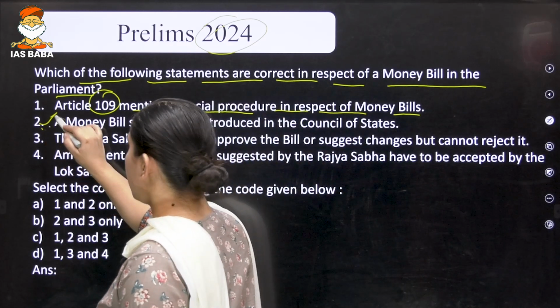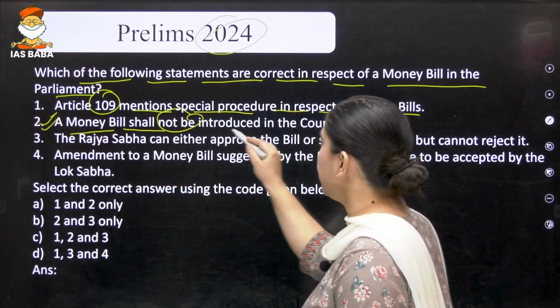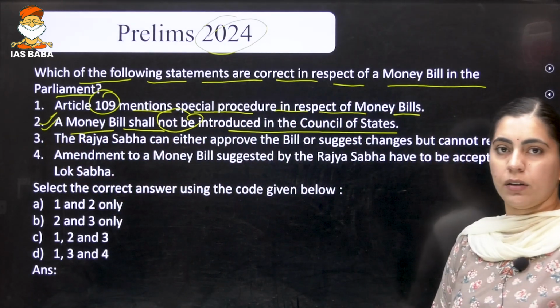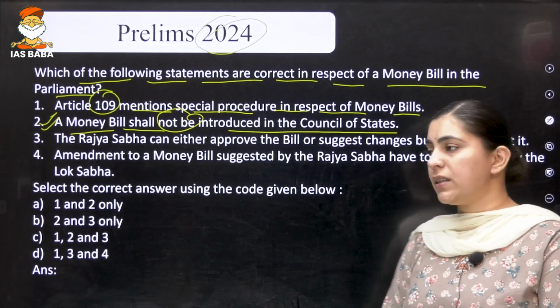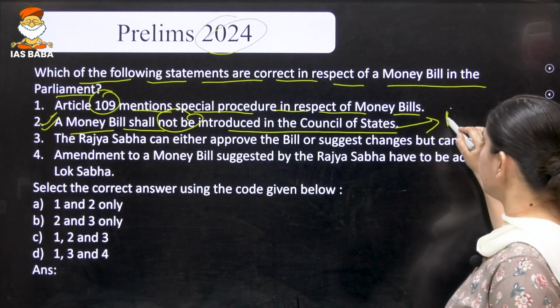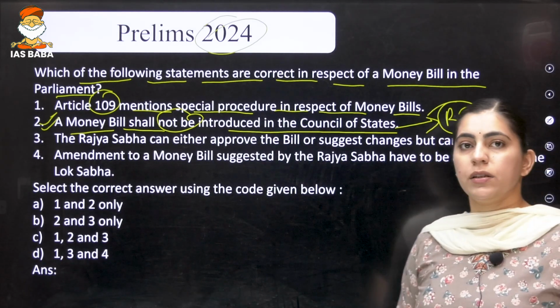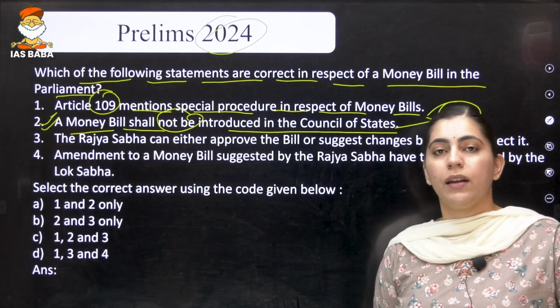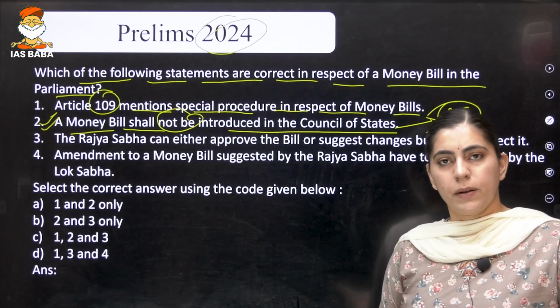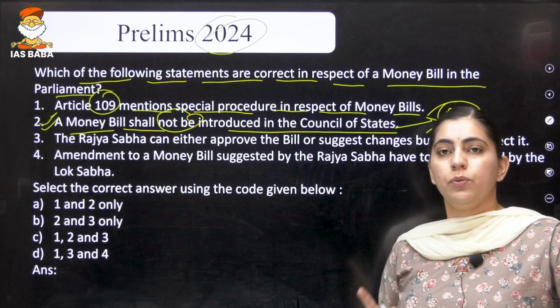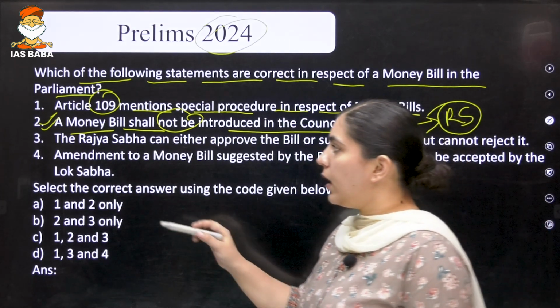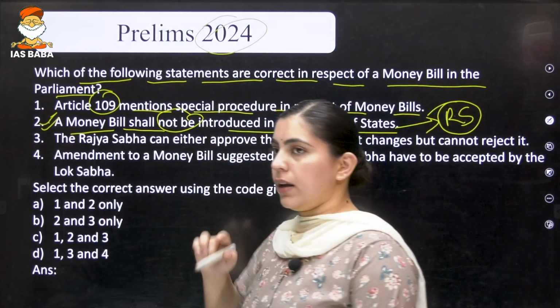The second statement says that a money bill shall not be introduced in the Council of State. What is Council of State? Basically, it is Rajya Sabha. So Rajya Sabha does not have the power to introduce the money bill. Money bill can only be introduced in the Lok Sabha. Again, this statement is correct.